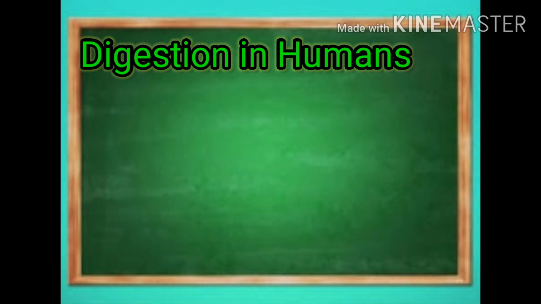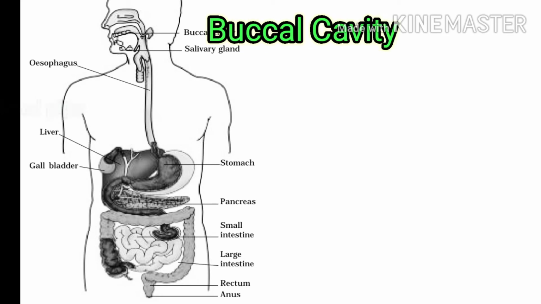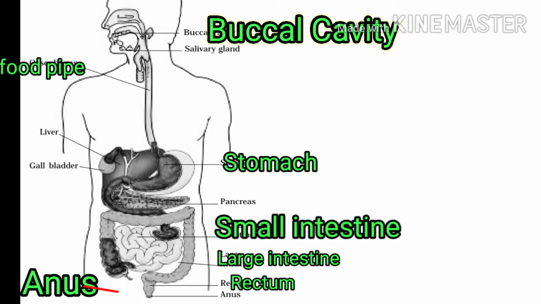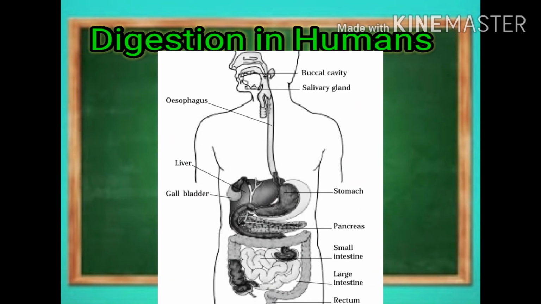The canal is divided into 6 parts: the buccal cavity, the food pipe or esophagus, stomach, small intestine, large intestine ending in the rectum, and the anus. These parts together form the digestive tract or alimentary canal.